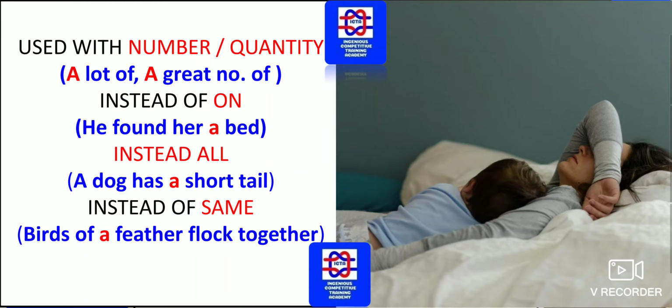Instead of all, a dog has a short tail. Here a dog has means all dogs have a short tail. So here please remember that a in a dog has is itself all. All dogs have a short tail is the right one. So you should not get confused. Instead of same, birds of a feather flock together. Birds of the same feather flock together is the correct sense of the sentence, where you can directly use article a in it.